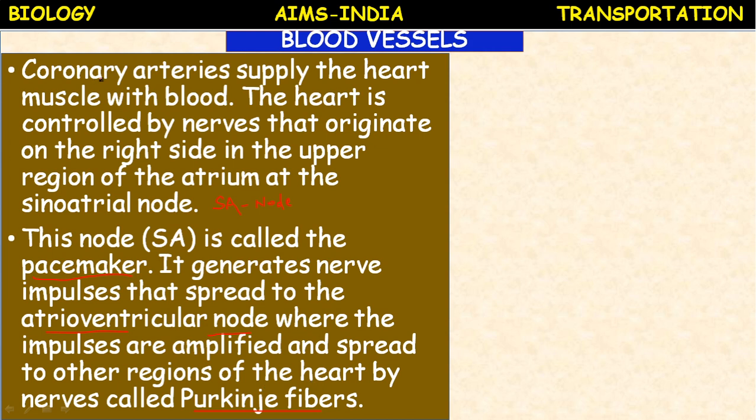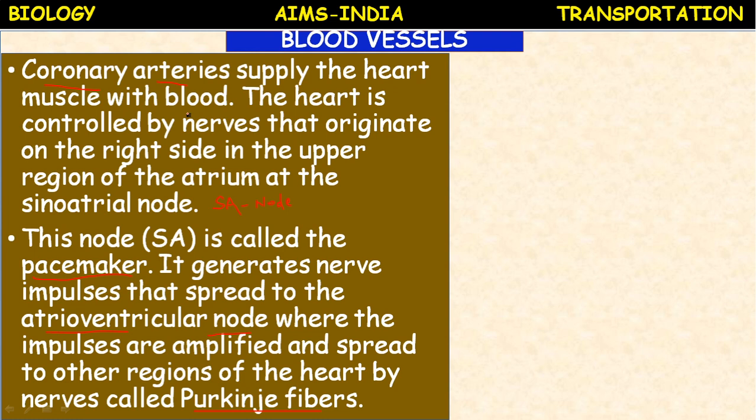Okay, the coronary arteries are the smallest blood vessels which supply the oxygenated blood to the heart muscles. That's the reason why a heart attack is caused due to the blocking of these coronary arteries. Coronary thrombosis it is called, which leads to heart attack. Okay, so here once again the heart functions.